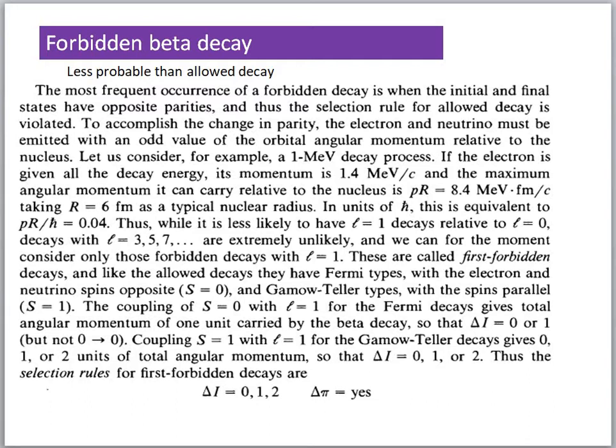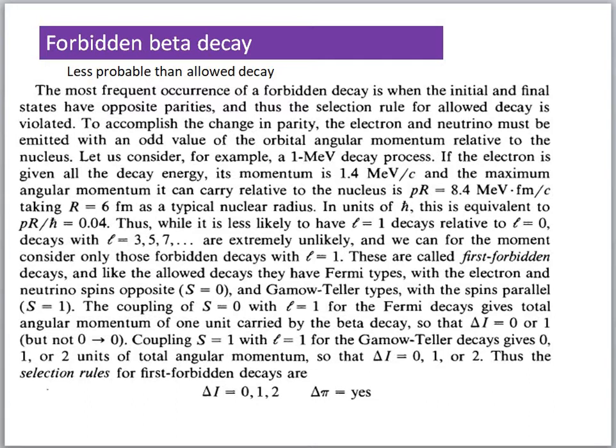In forbidden decays, there is a possibility for a change in parity. So the most frequent occurrence of forbidden decay is when the initial and final states have opposite parity, and thus the selection rules for allowed decay are violated. To accomplish the change in parity, the electron and neutrino must be emitted with an odd value of orbital angular momentum relative to the nucleus.